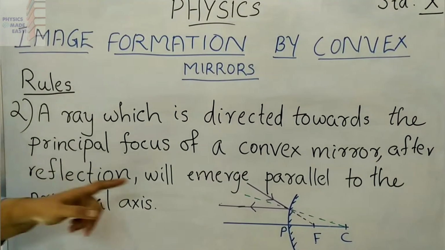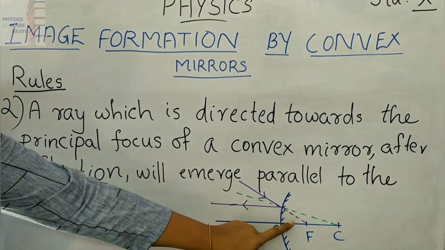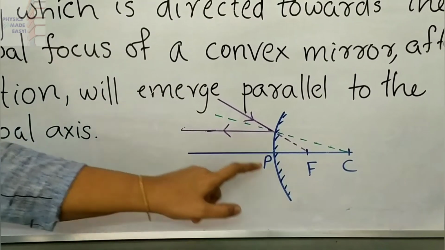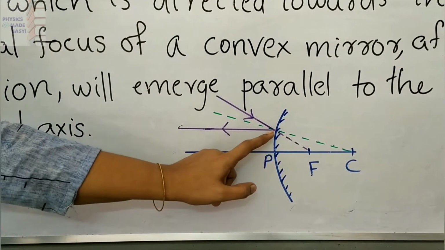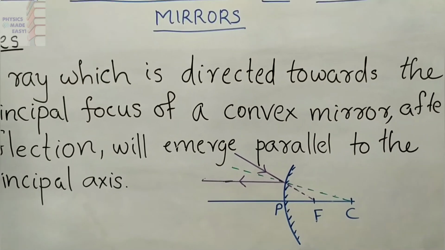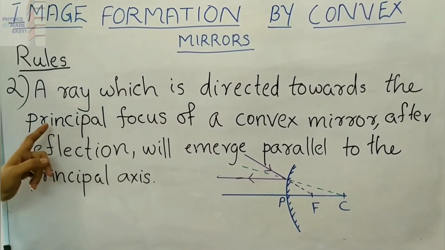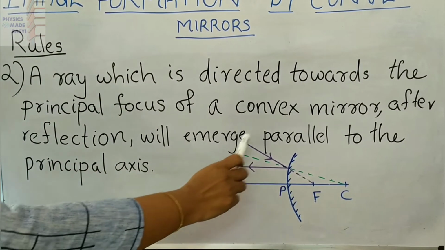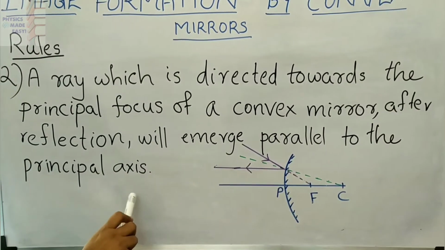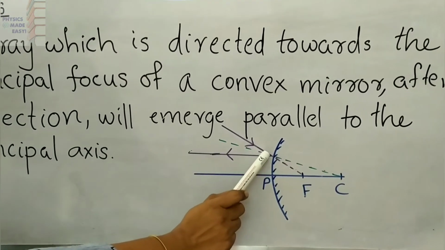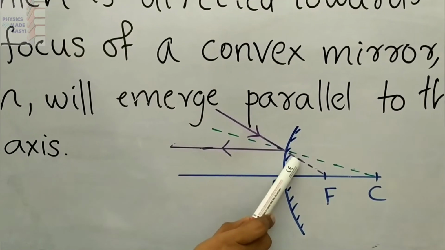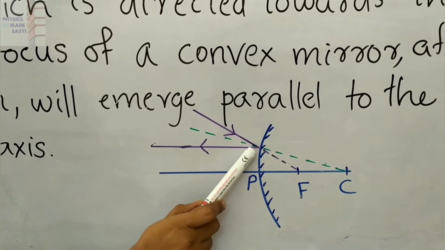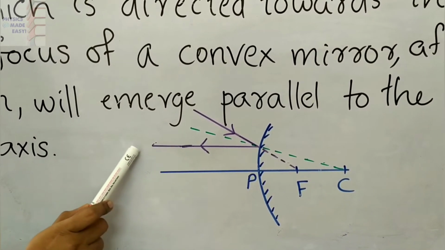Here you can see another ray that is directed towards the principal focus of a convex mirror. This is the reflecting surface. This ray cannot go through that point, it will reflect like this. A ray which is directed towards the principal focus of a convex mirror after reflection will emerge parallel to the principal axis. You can see here this is the incident ray, the dotted lines are directed towards the principal focus. After reflection what will happen to the ray? The ray will emerge parallel to the principal axis.